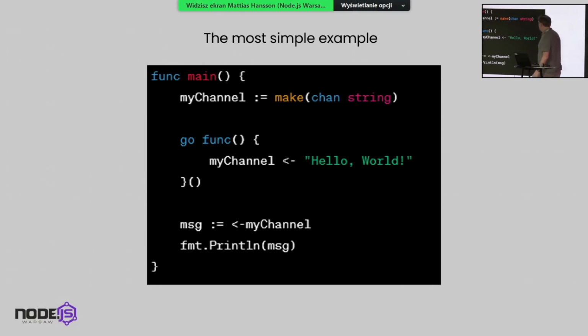So, does that mean that we are always at risk of starving, that if we forget to send something on the channel, our program will stop? No.